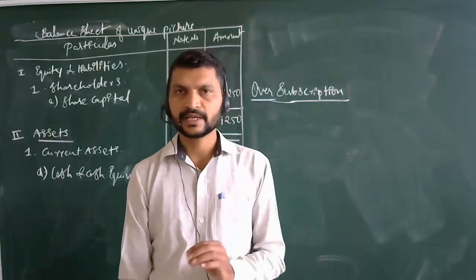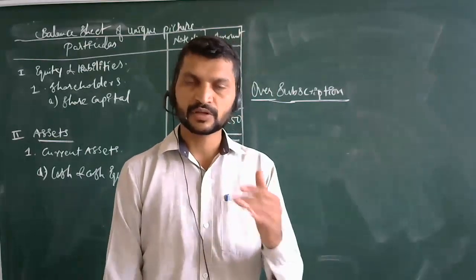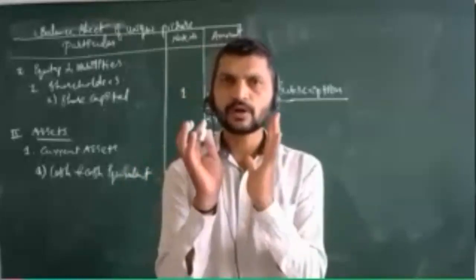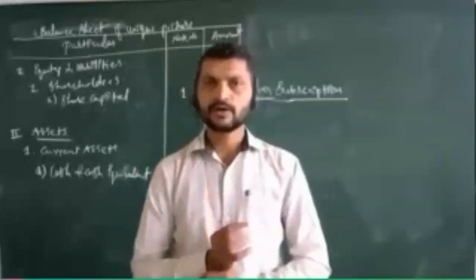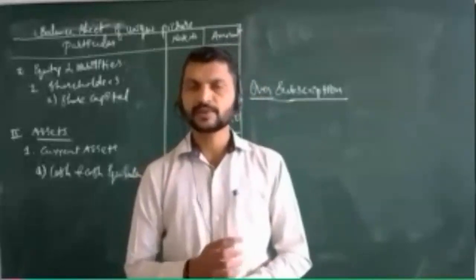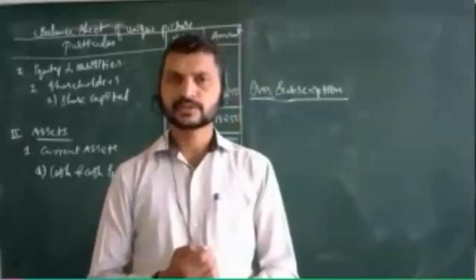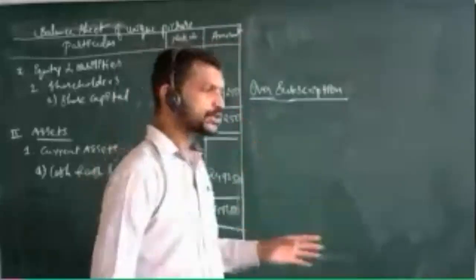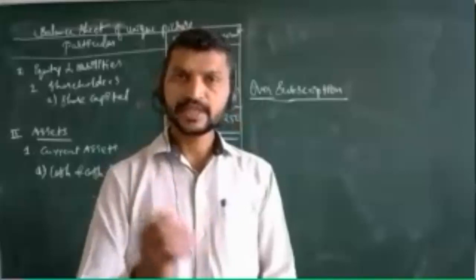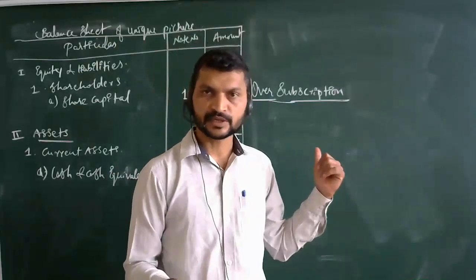When your company is leading in the market, on the basis of the profit you have earned and how you present your financial statements, many people will try to invest in your business. When you call 10,000 equity shares, you may get applications for 15,000. How you manage that 15,000, we call oversubscription.